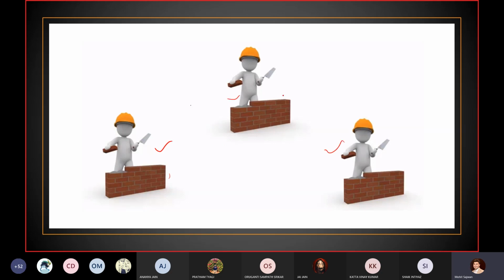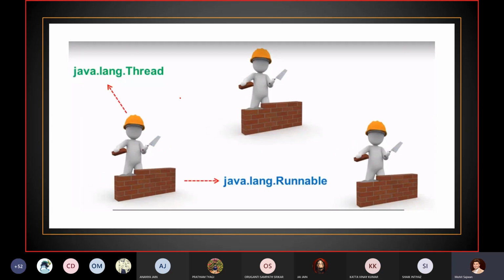Similarly, if you want to create these threads in Java programming language, there are two ways. We will discuss them later, but right now I am just giving you an overview so that you have an idea: either you use the java.lang.Thread class, or you use java.lang.Runnable. Here Thread is our class, and Runnable is our interface.